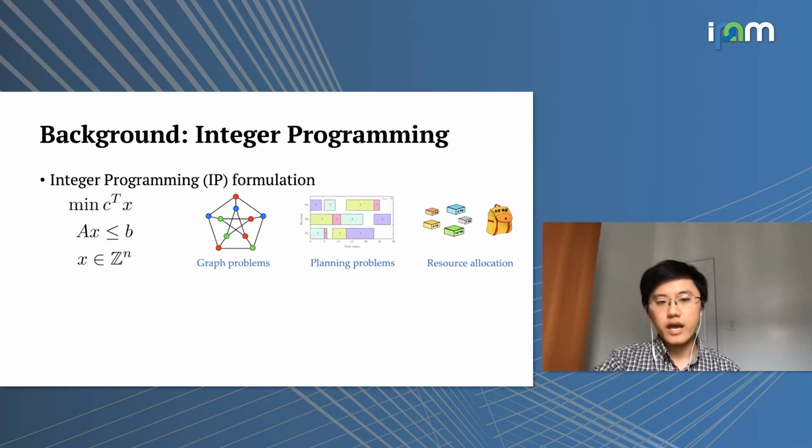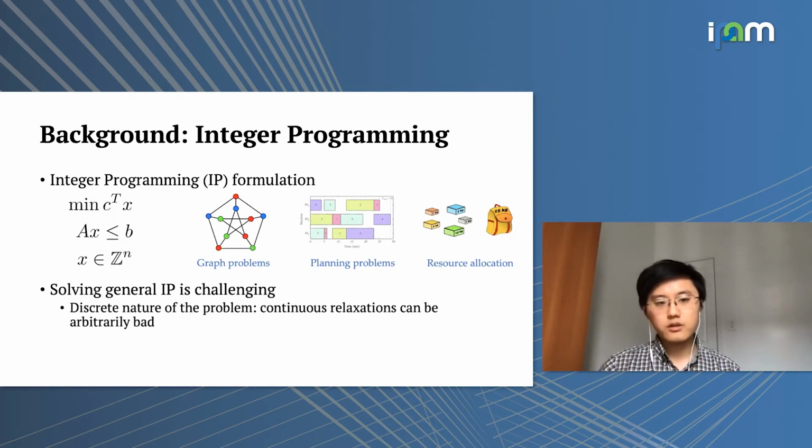And in addition, we have another integrality constraint that requires all the components of x to be integer valued. But of course, in general, we could also just require part of the components of x to be integer valued. As you can see here, integer programming really encompasses a large array of problems that we deal with in discrete optimization. It can deal with problems on graphs or planning problems or resource allocation, many of the popular combinatorial optimization problems as well.